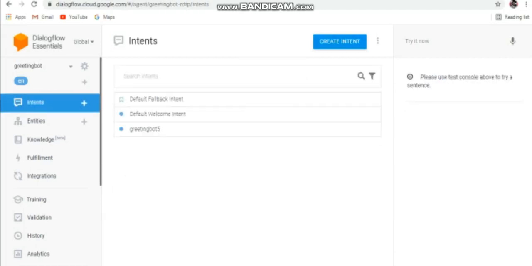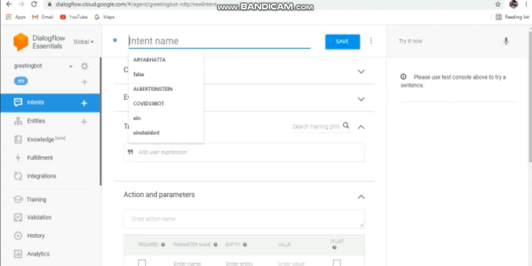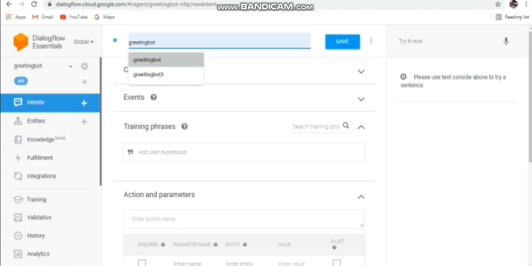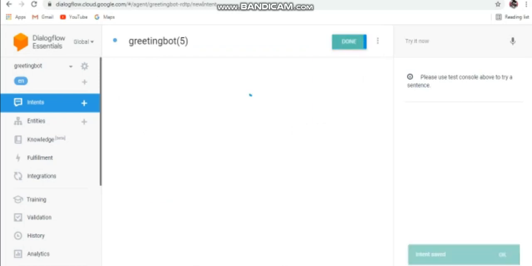And now it's saved. Now we have to give a name to the intent also. We will give the intent the name greeting bot 5, and then we will save it. And now we will add training phrases.